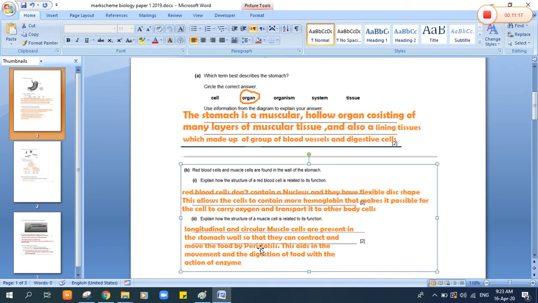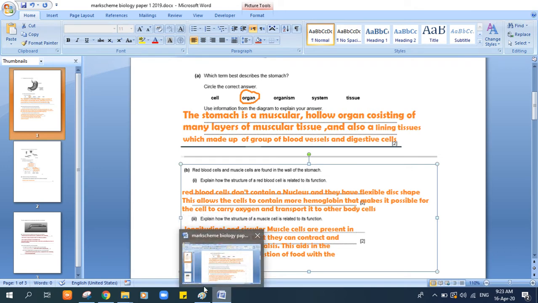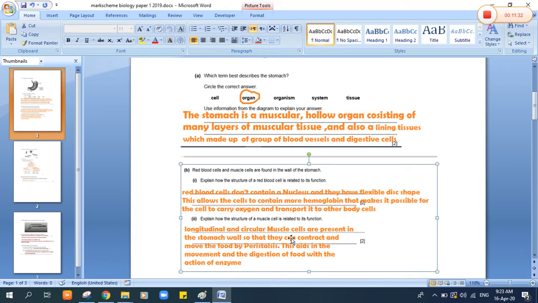Do you remember peristalsis? Peristalsis is the way of motion along the digestive tract. It's a series of contractions that happen along the esophagus and in the stomach.